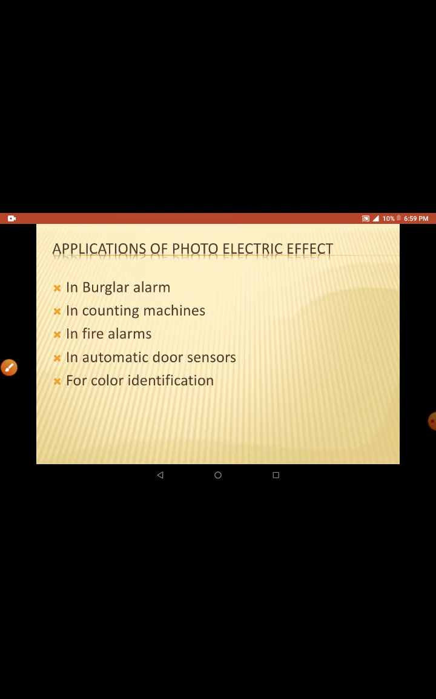Similarly, the photoelectric effect is employed in counting machines, such as currency counting machines. It is also used in fire alarms, automatic door sensors, which are also light sensors, and in the identification of different colors in televisions and some other applications, right? So these are the applications of the photoelectric effect. With this we finish the photoelectric effect. Thank you.